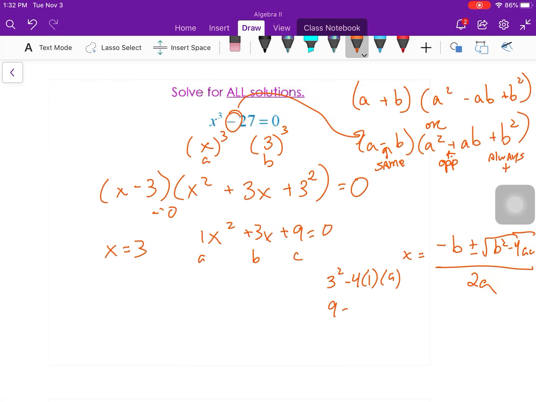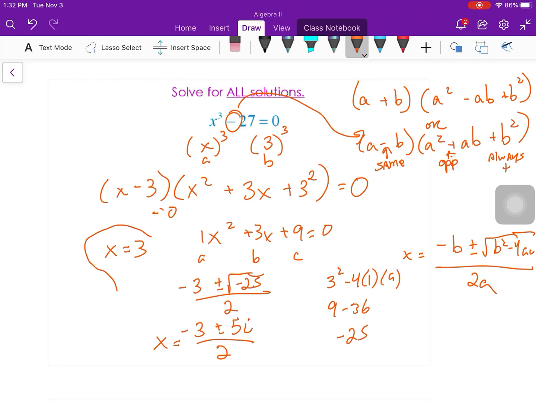That's going to give me 9 minus 36, so a negative 25. Yeah, so I have the opposite of 3, plus or minus the square root of negative 25, all over 2, or negative 3 plus or minus 5i over 2. So there's my 2 other solutions. I got one here that's real, and I've got 2 others that are imaginary.